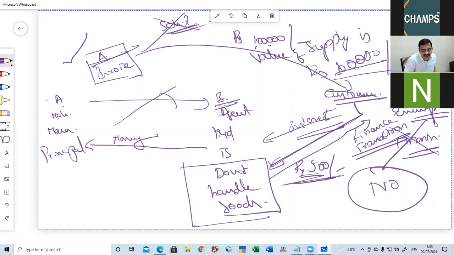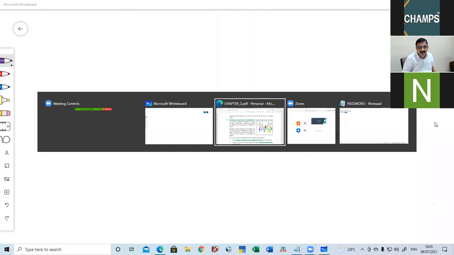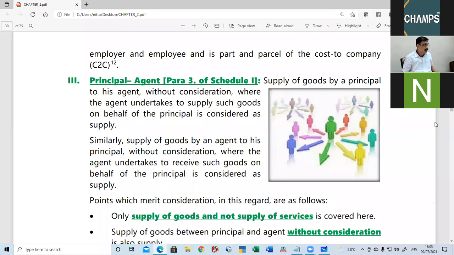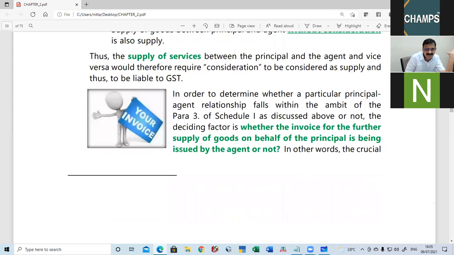Now, can I erase the board? Yes or no? Yes, sir. Right. Okay. Virtual classes have their own advantages as well as disadvantages. One of the advantages: when I write with a marker on the board, it used to take some 30 seconds or so to erase the board. Now it takes me a second, Control A, delete, finish. Okay, right.